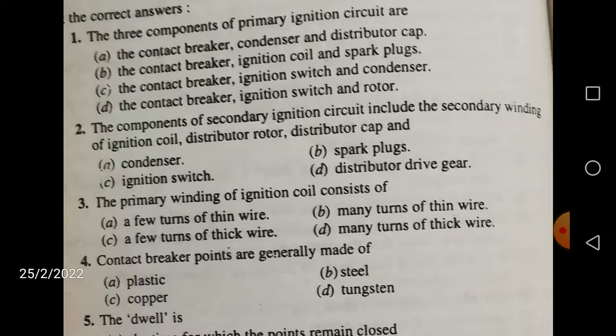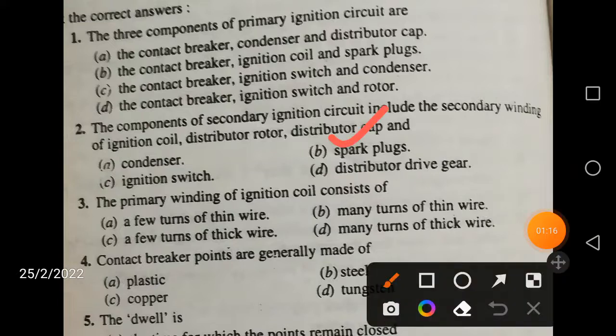The components of secondary ignition circuit include the secondary winding of ignition coil, distributor rotor, distributor cap, and the next one is the spark plug. Others are not the correct one: condenser, ignition switch, distributor drive gear, etc.